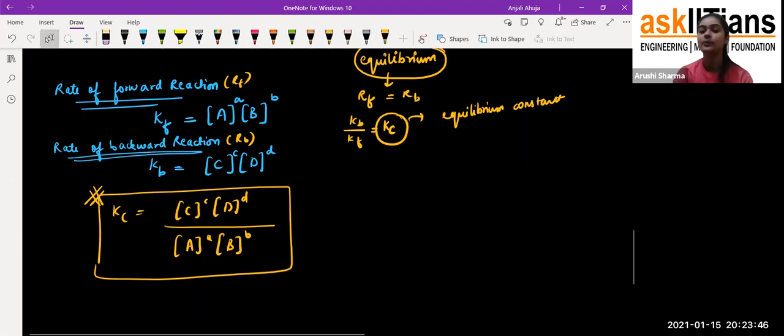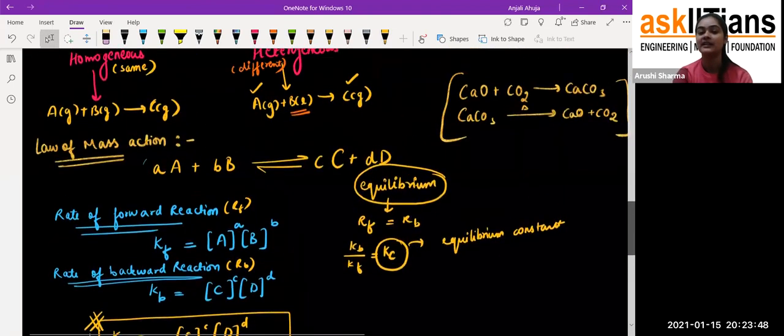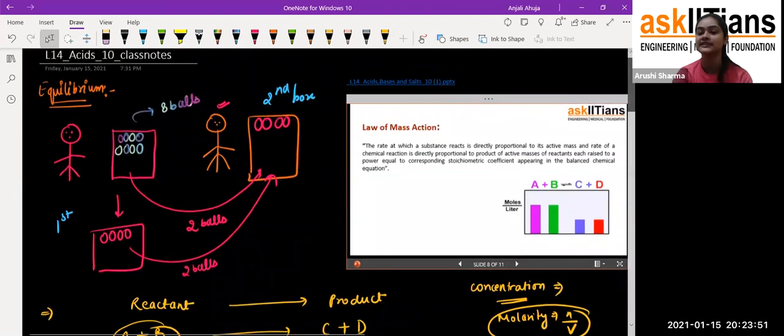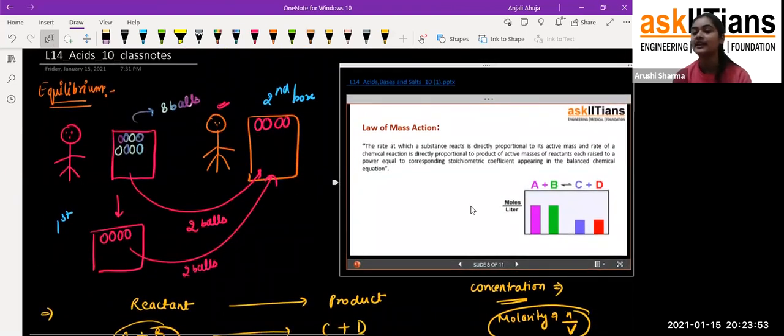So now students, what we are studying is the law of mass action. So what is the law of mass action? It says that the rate at which a substance reacts is directly proportional to its active mass, and the rate of a chemical reaction is directly proportional to the product of active masses. The active mass of reactant and product means the concentration of the reactant and product. So the rate of the reaction is directly proportional to their concentrations.